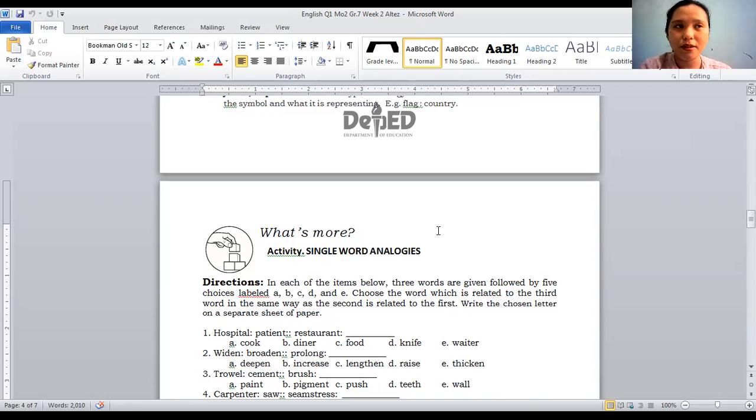So when you eat at Jollibee or McDo or any restaurant, they ask you if it's dine-in, right? It means when you dine in at a restaurant, you are called a diner. What a restaurant or a fast food chain caters to is the diner. So, 1, hospital caters to patient, restaurant caters to diner.